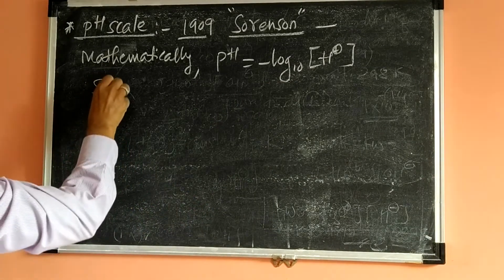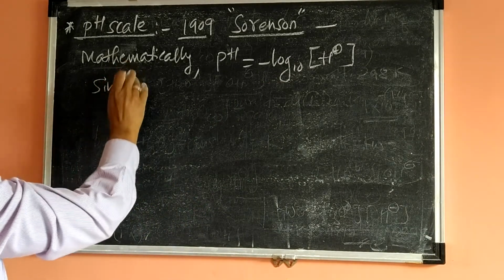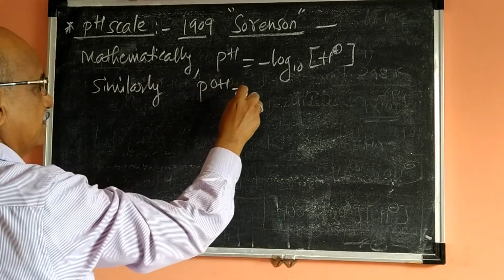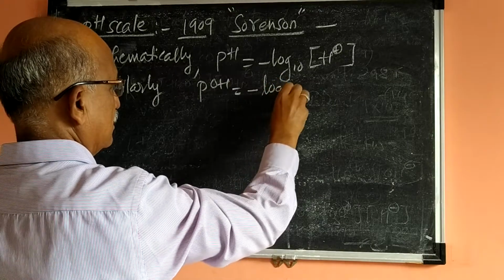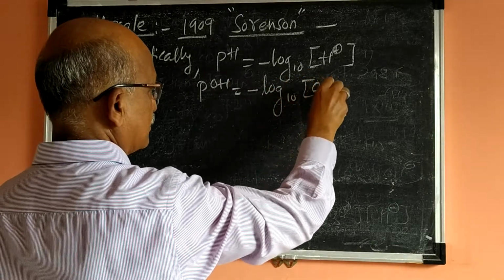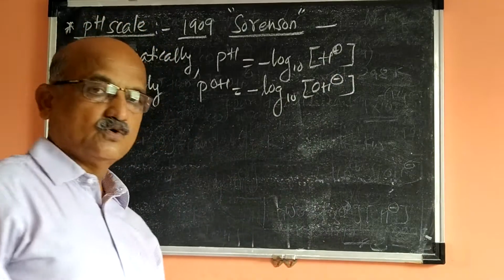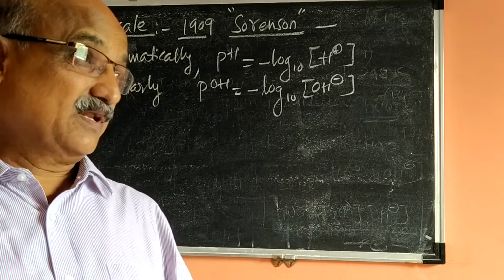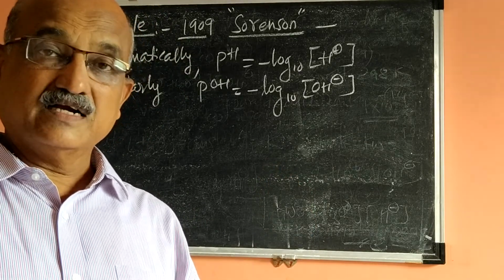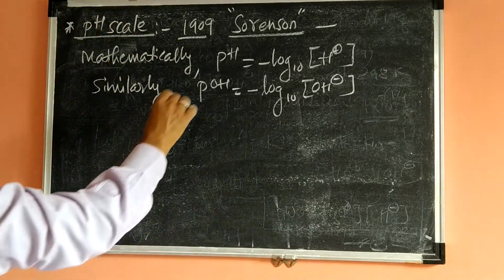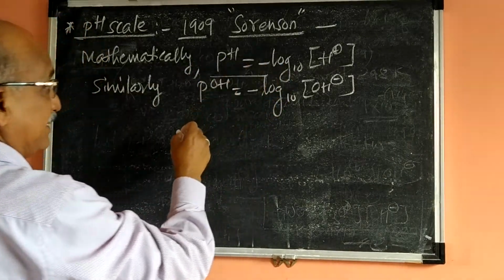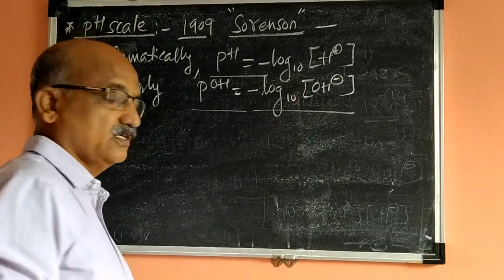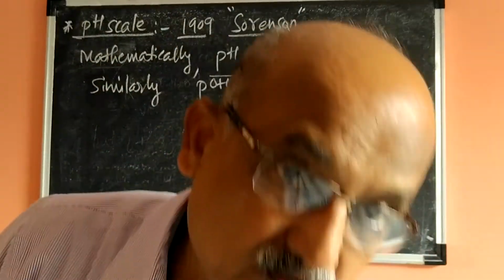Similarly, pOH is equal to minus log to the base 10 of the hydroxide ion concentration. These values are given by the scientist Sorensen, and this formula is the mathematical definition of pH and pOH.